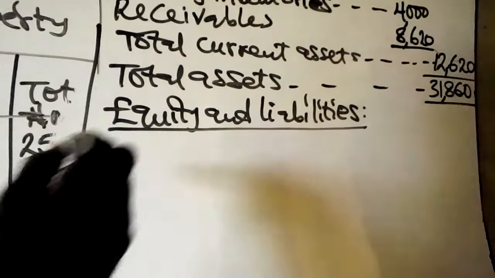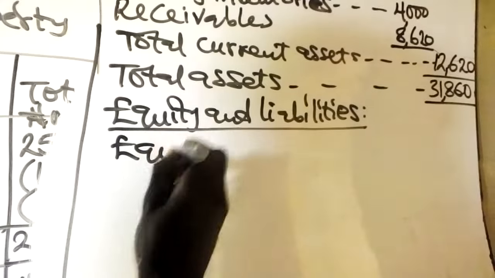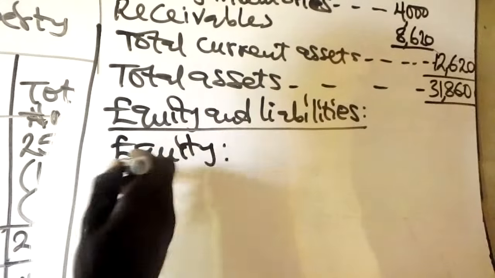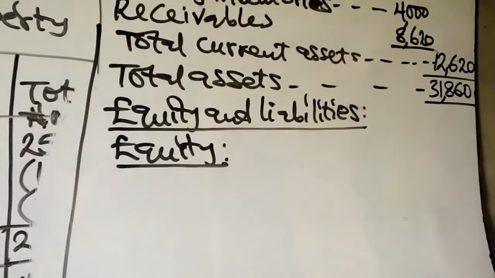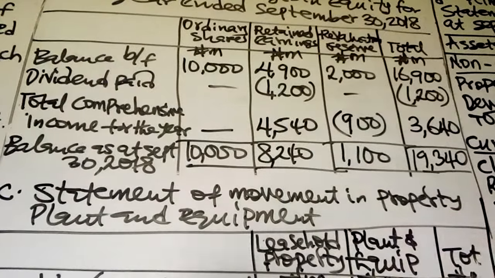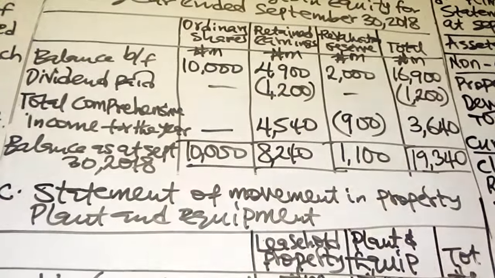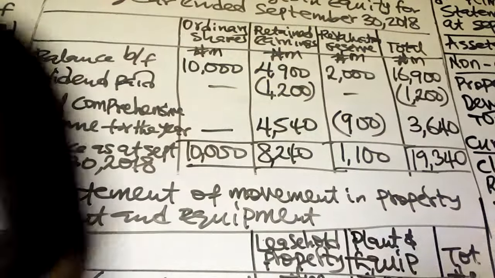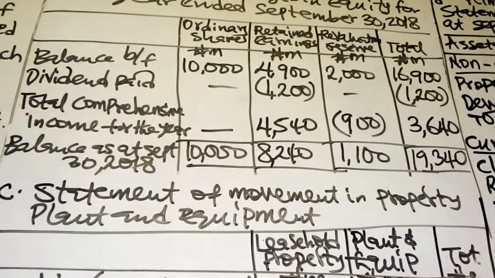Then we now start with the equity section. The balances to be used will all be obtained from our statement of changes in equity. Remember, we have three elements there: number one, ordinary shares; number two, retained earnings; number three, revaluation reserves.